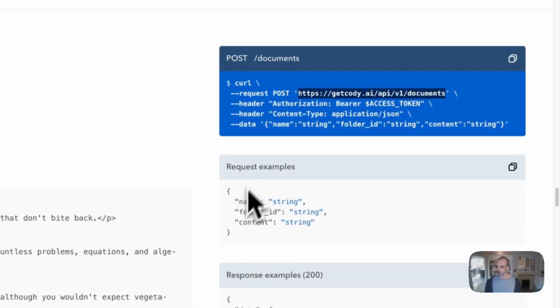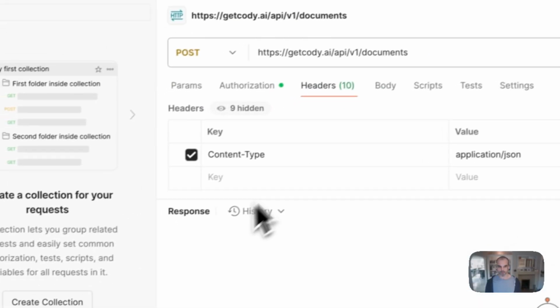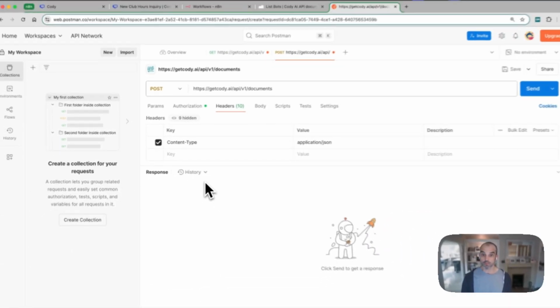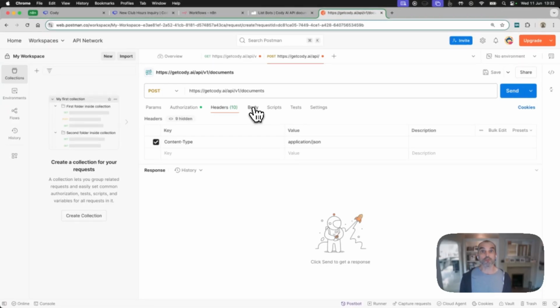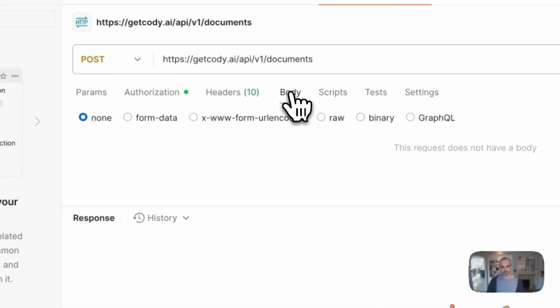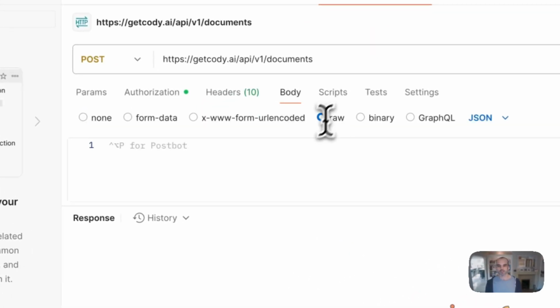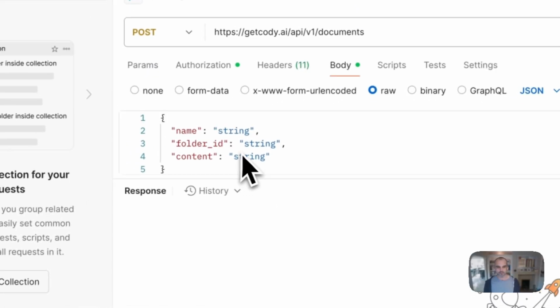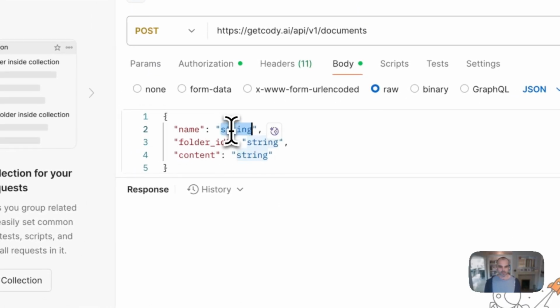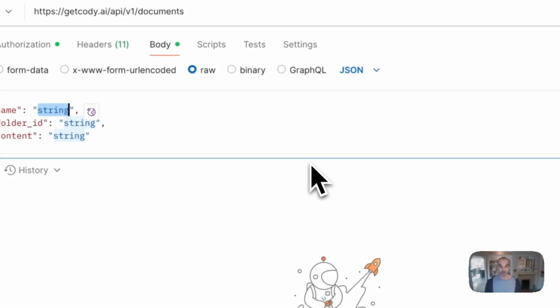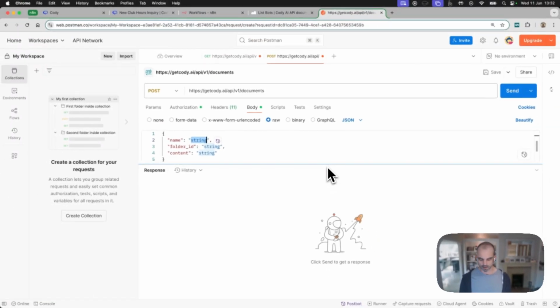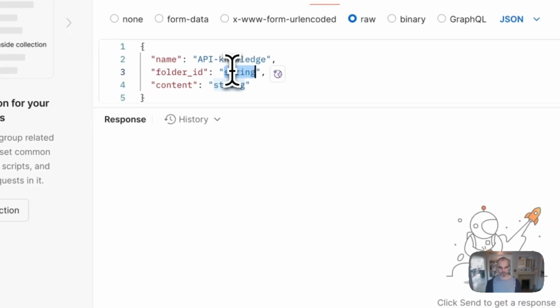We need, so here, this is what's called the body. Now, before we looked at the body of the response, but what we want to do now is define the body of the request. So this is our request that's going out. I'm going to say raw. I'm going to paste that in. So we need to give our knowledge a name. I'm just going to call this API knowledge, so that it has a different name to what we have there already.